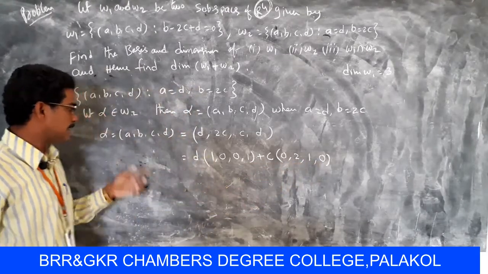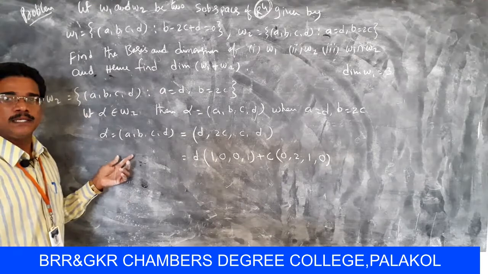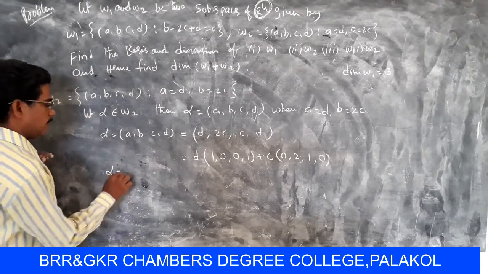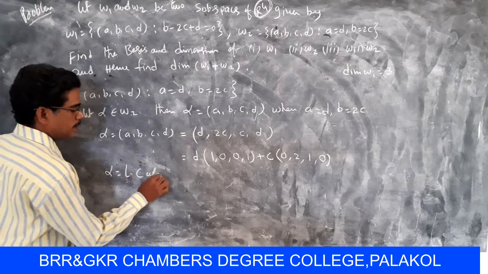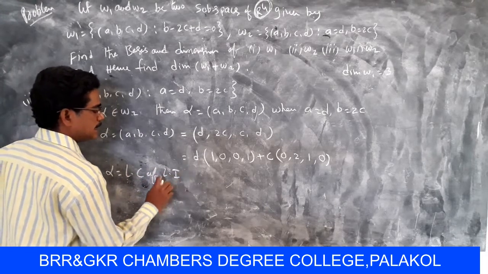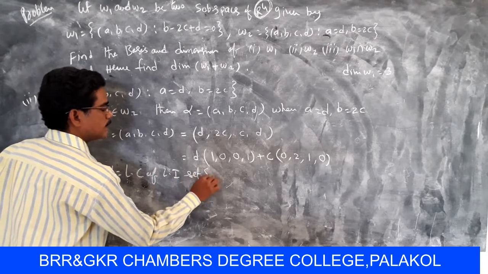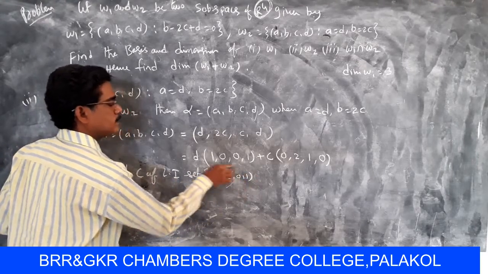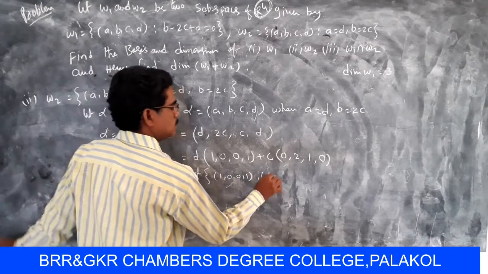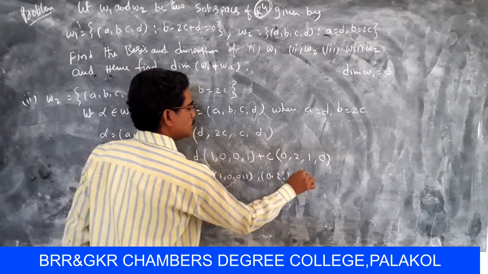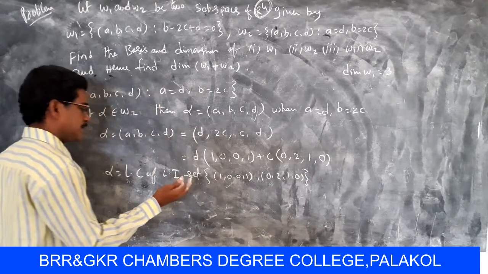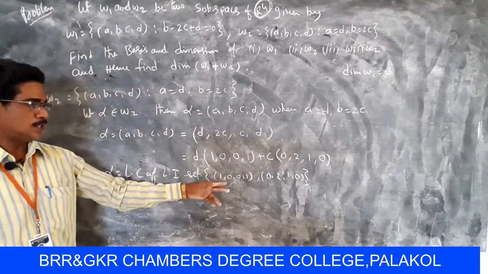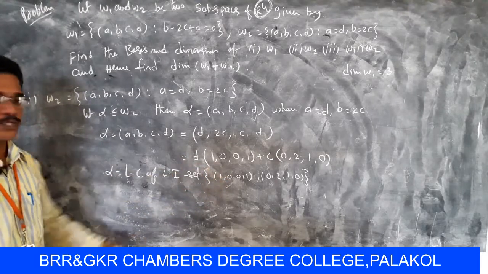So alpha is a linear combination of a linearly independent set, (1, 0, 0, 1) and (0, 2, 1, 0).